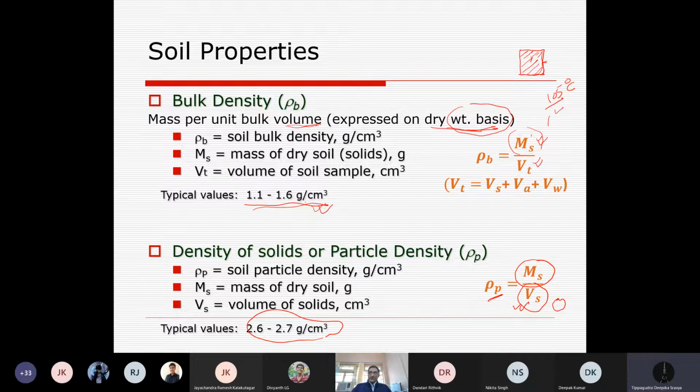Now, once we know these two things, the voids are the volume of air and volume of water that is stored in between the particles, the interstice space.